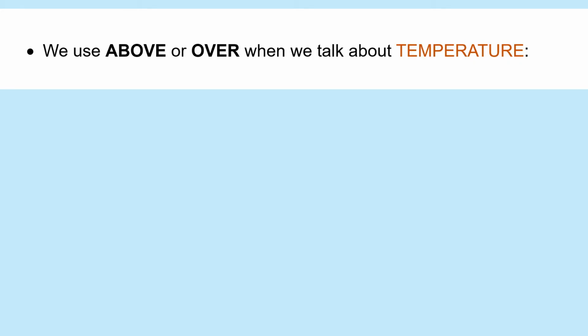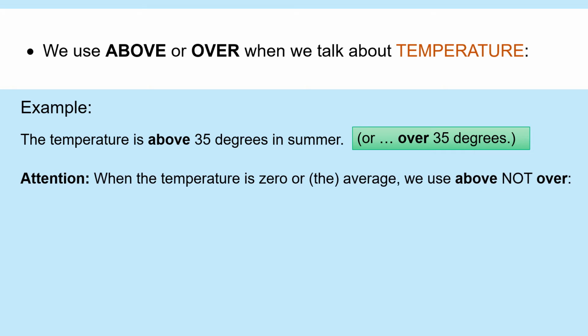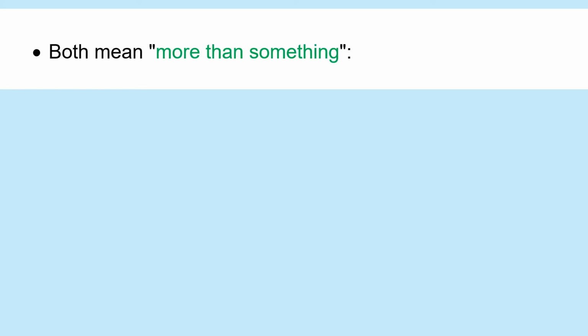We use above or over when we talk about temperature. The temperature is above 35 degrees in summer, or over 35 degrees. Attention: when the temperature is zero, or the average, we use above, not over. It was 5 degrees above zero. Both mean more than something.